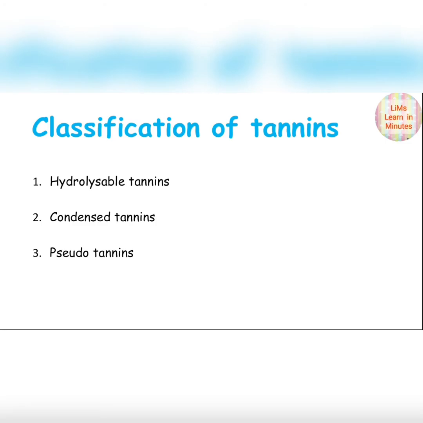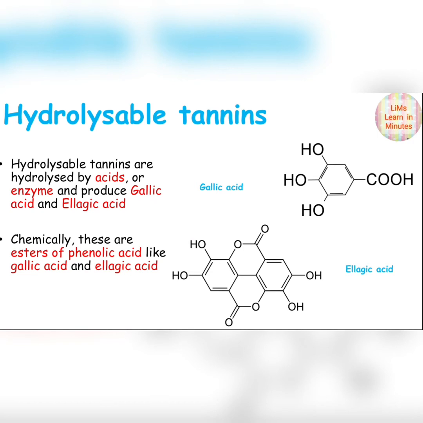Now let's see the classification of tannins. Tannins are divided into three types. First, hydrolyzable tannins, second, condensed tannins, and third, pseudotannins. Hydrolyzable tannins and condensed tannins, these two are of more importance. So let's start one by one.